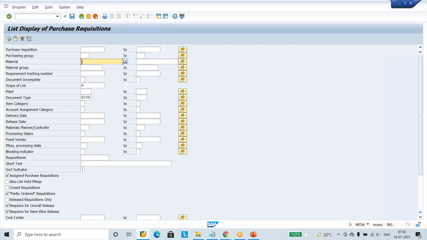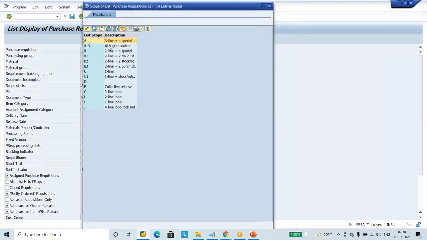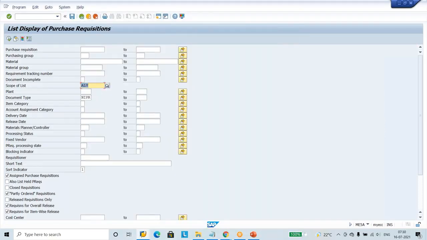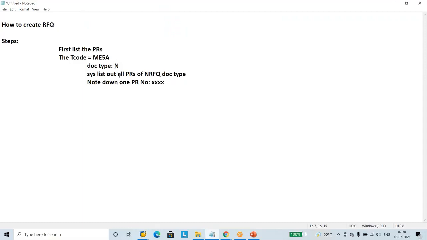Nothing to worry. And ALV grid mode. ALV grid mode will give a nice look and feel of the report. So enter NIPR as the document type, scope list equal to ALV. Now the system beautifully shows the list of PRs we created earlier with the NIPR document type. I'm noting down some PR numbers. Let us see.